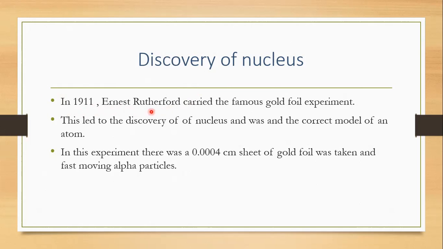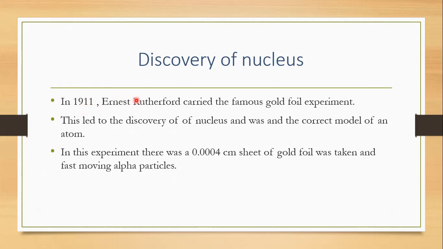In 1911, Ernest Rutherford carried out his famous gold foil experiment. In the next slide, we'll see about the gold foil experiment. This led to the discovery of the nucleus and the correct model of an atom. The materials required were a 0.0004 centimeter sheet of gold foil and fast moving alpha particles. So a very thin sheet of gold foil and fast moving alpha particles. Let's understand this properly from the start, because this is very important.